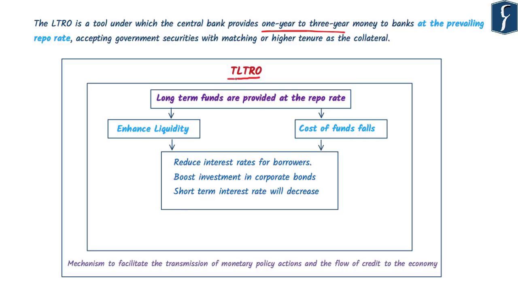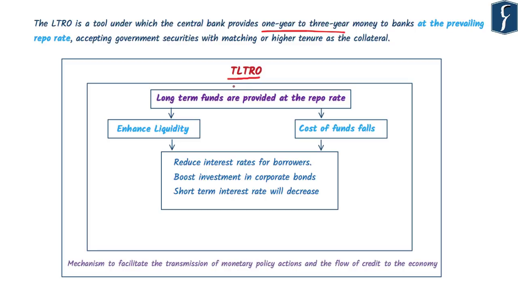Targeted long-term repo operation would mean that the money that the banks are getting, they cannot deploy it anywhere they wish. Rather, some condition will be imposed that a certain percentage of money has to be dispersed as credit in particular areas. So that is targeted long-term repo operation. RBI has used it as a monetary policy tool to increase the credit flow into NBFCs and microfinance institutions. You know that after the IL and FS crisis,